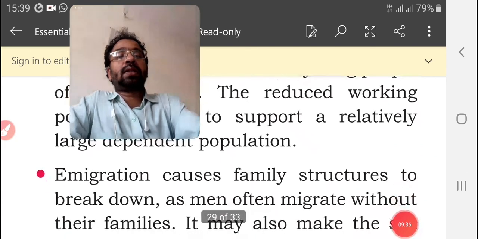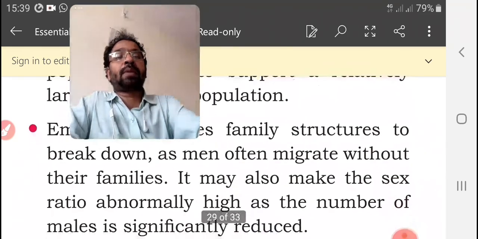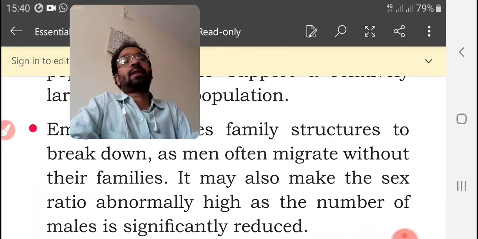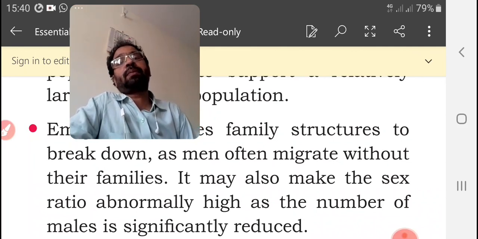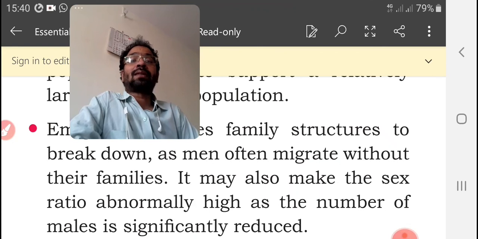And now let us see, immigration causes family structures to break down, as men often migrate without their families. It may also make the sex ratio abnormally high, as the number of males is significantly reduced. We know that usually the male people are going outside for work, so the number of females will increase in a donor country. That will affect the country's economic development.